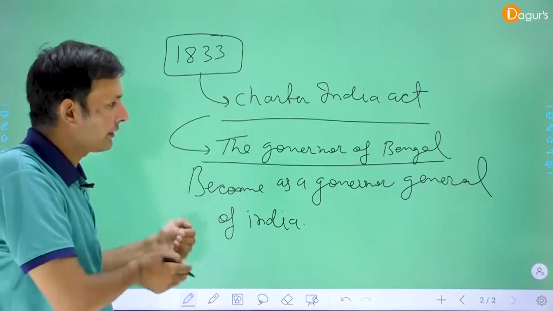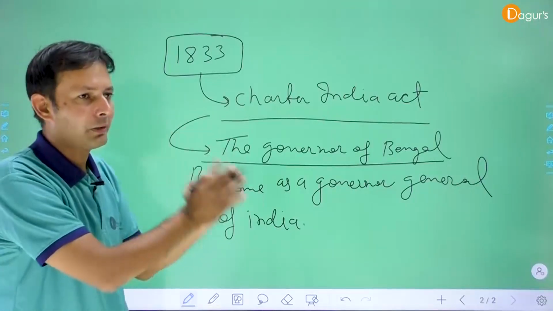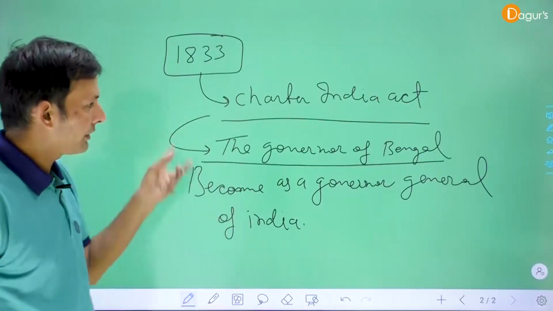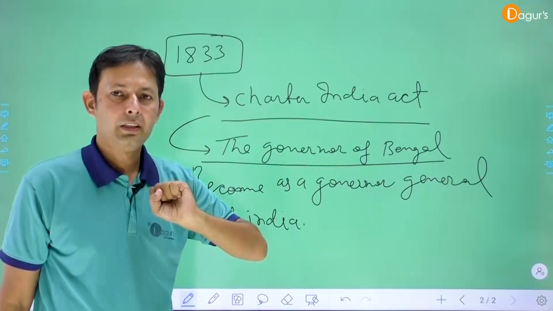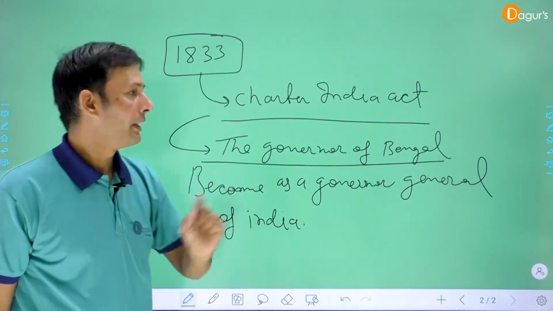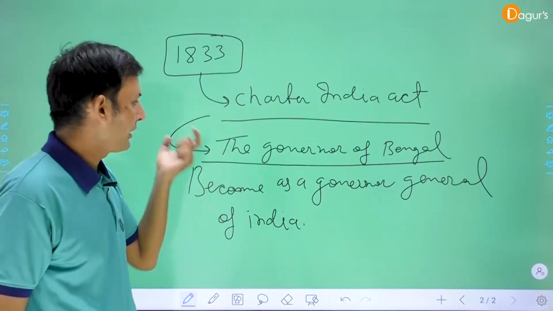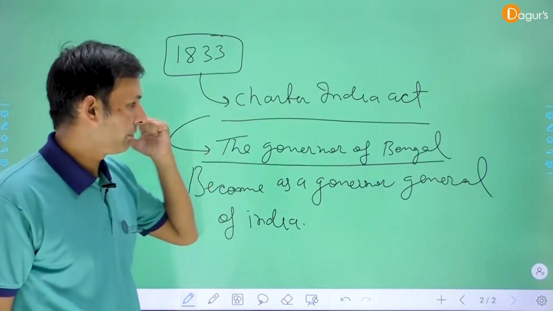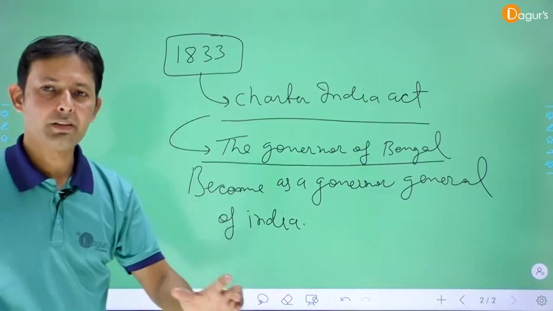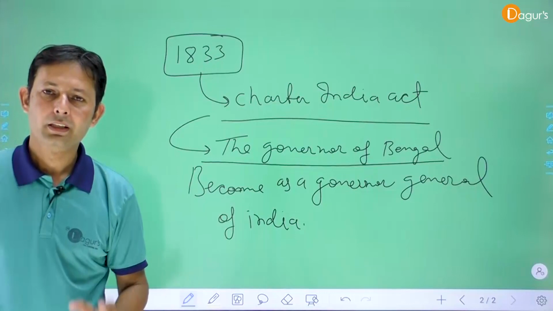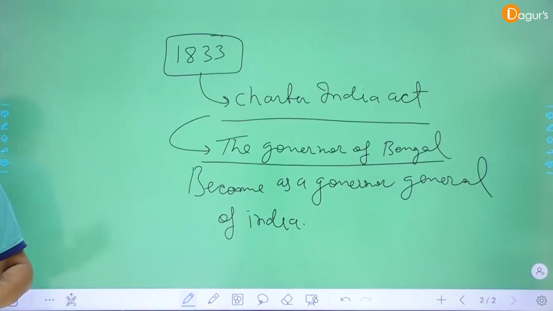Before this act, the Governor General of Bengal belonged only to the particular area of Bengal. But after the implementation of the Charter India Act 1833, the Governor General of Bengal became the Governor General of India. Okay, number 1 point. Clear?